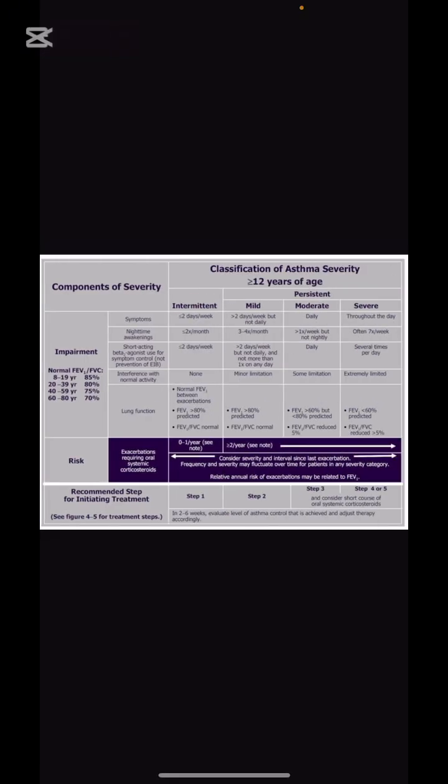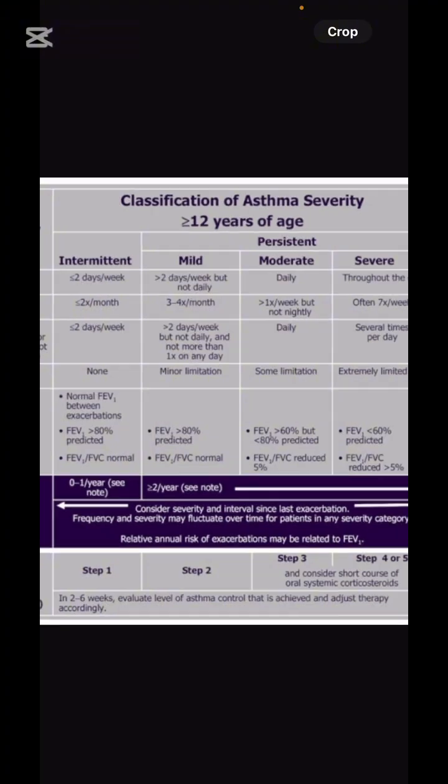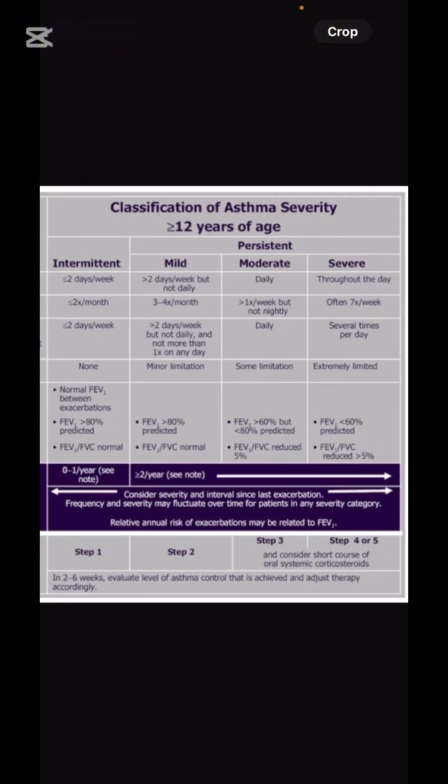Next is classification of severity, divided into intermittent and persistent. Intermittent is less than 2 attacks per week. Mild asthma is more than 2 attacks per week but not daily. Moderate is daily attacks. Severe is all-day attacks.